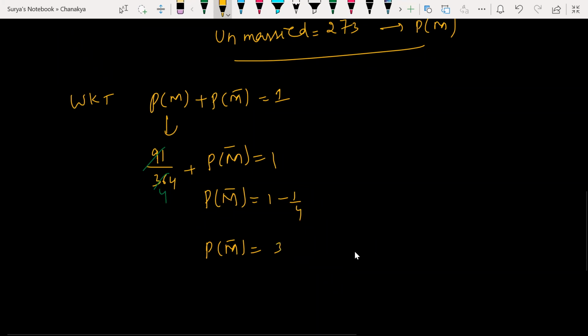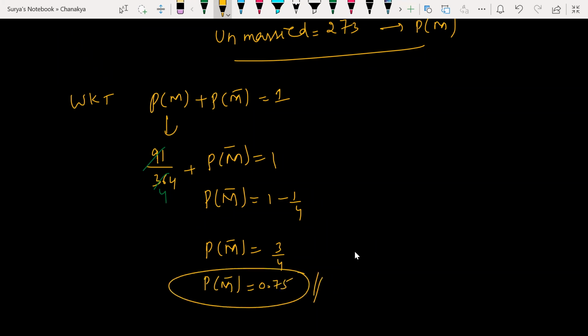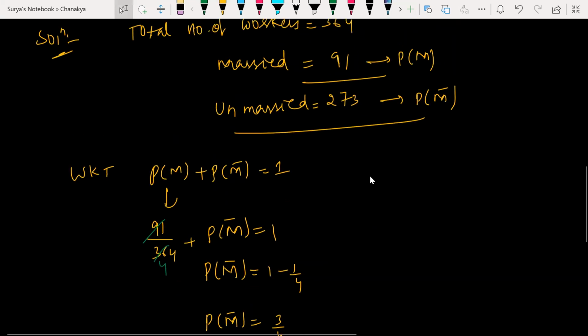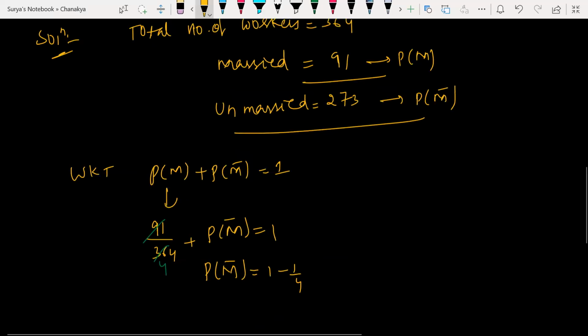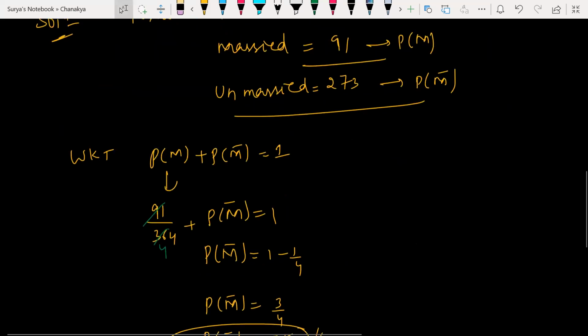So 3 by 4. 3 by 4 can be written as what? 0.75. Or 75 by 100, which gives us 3 by 4. Very simple. Hope it is clear with everyone. Any doubts? No, very simple. Next question.